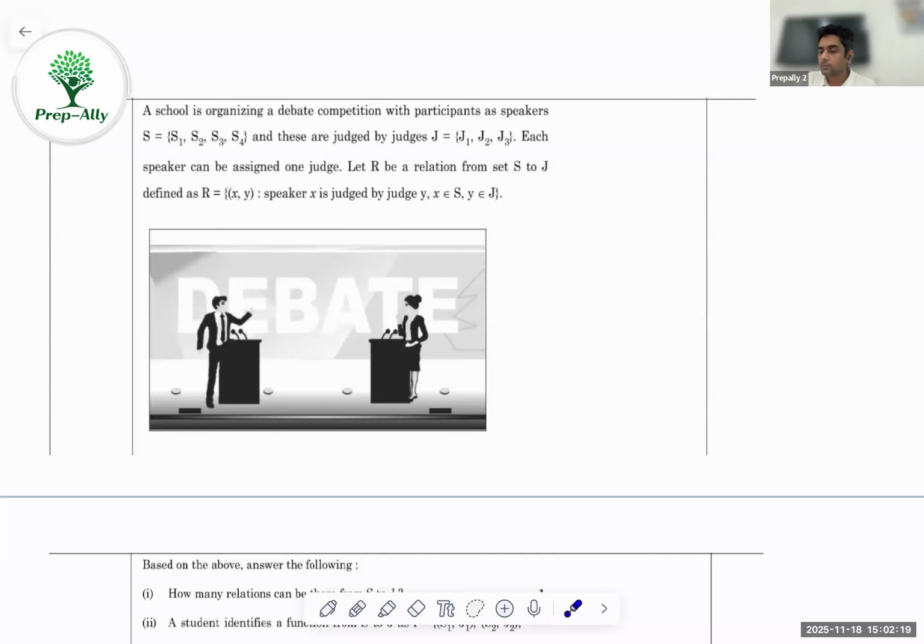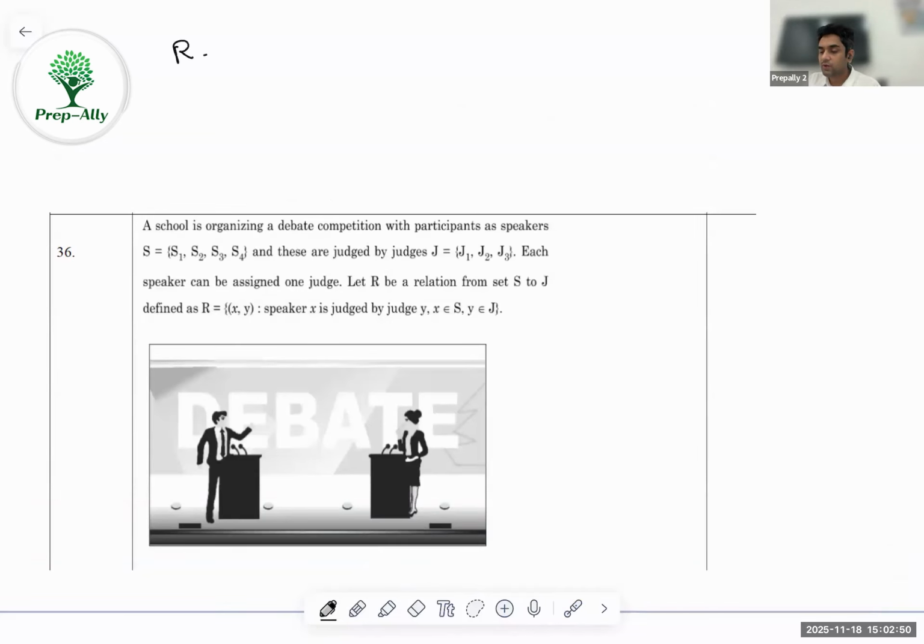Coming back to the question: a school is organizing a debate competition with participants as speakers. The speakers are S1, S2, S3, S4, and similarly we have judges J1, J2, J3. Each speaker can be assigned one judge. Let R be the relation from set S to set J, where a speaker X is judged by judge Y. So this is the case in which we are defining a relation between different sets, from the set S of speakers to the set J.